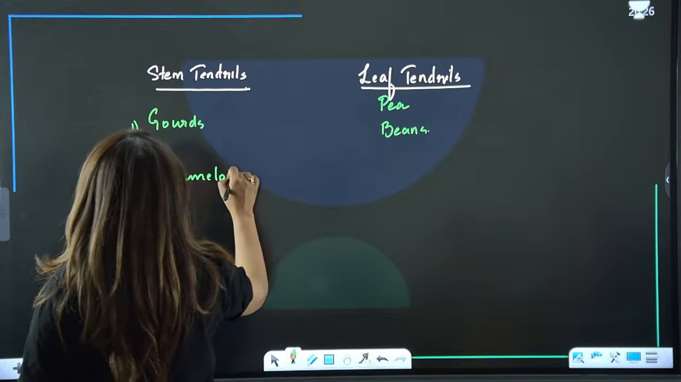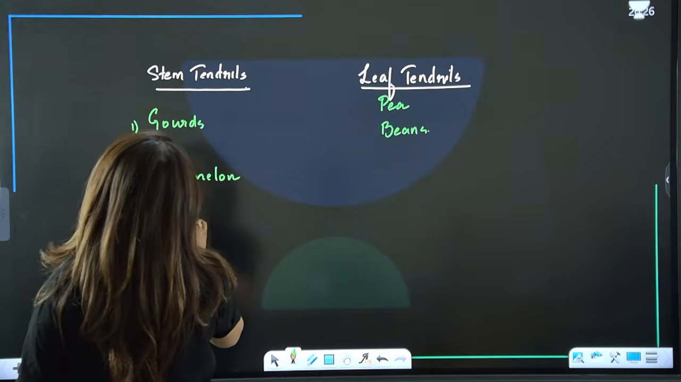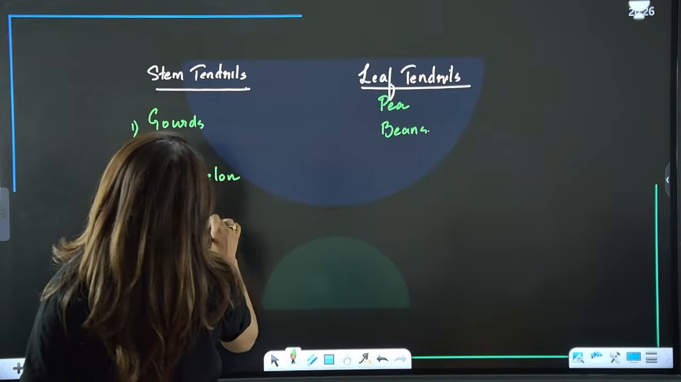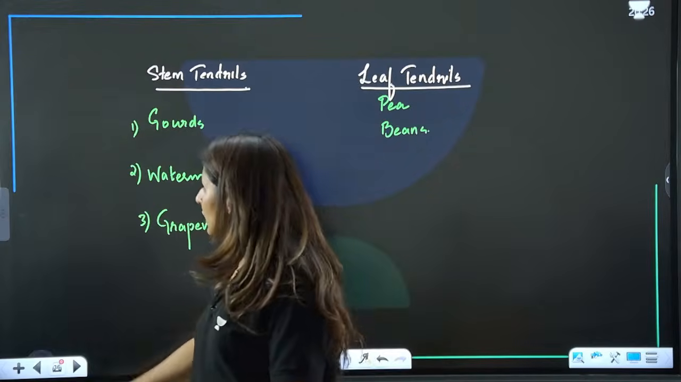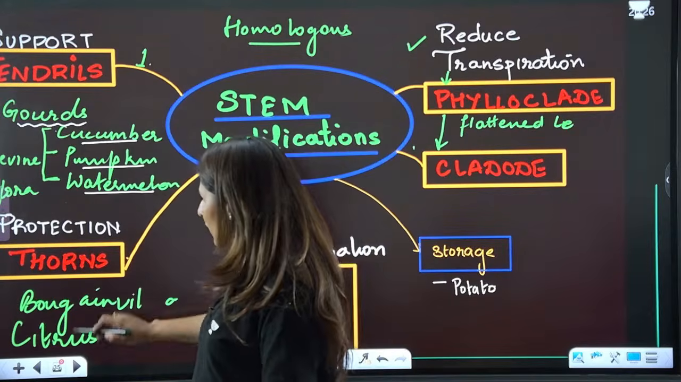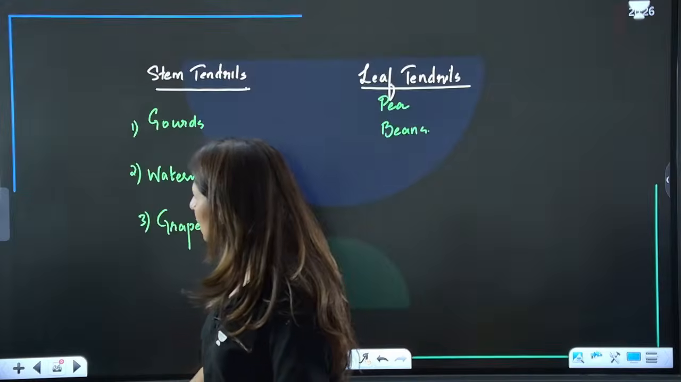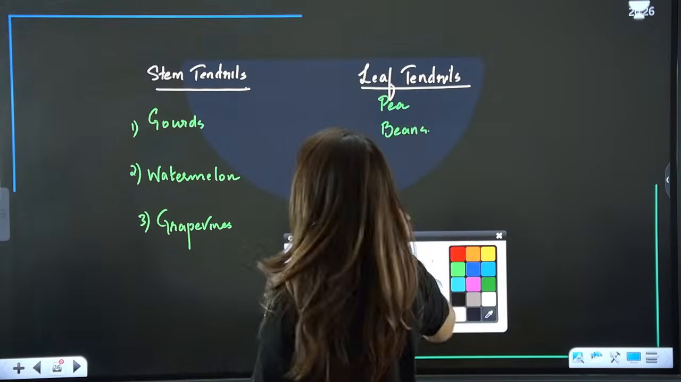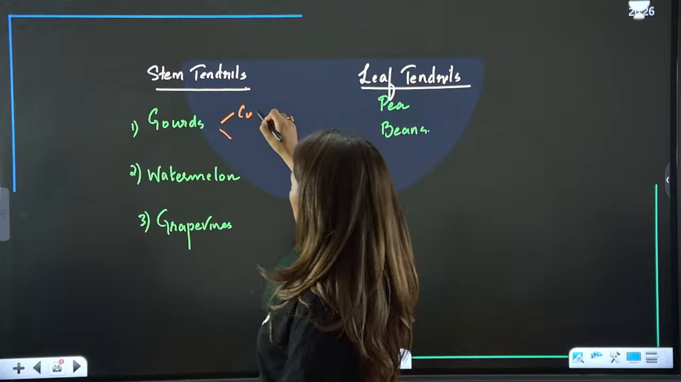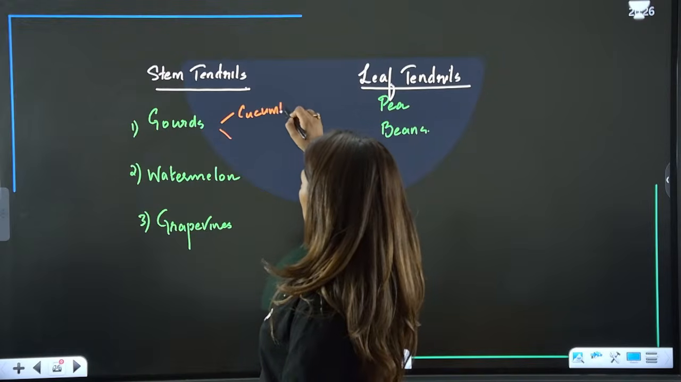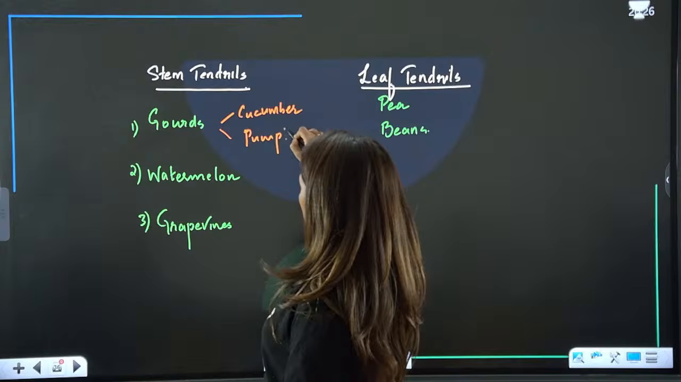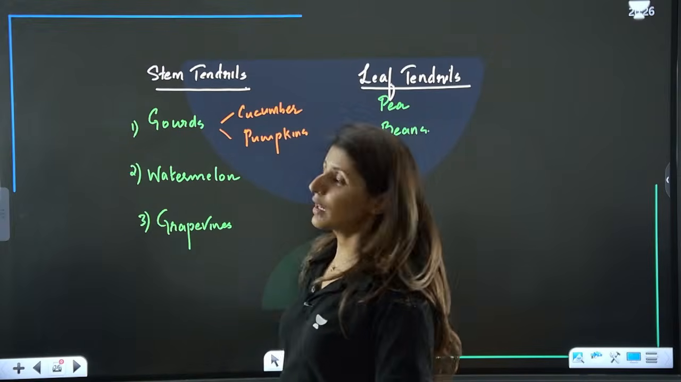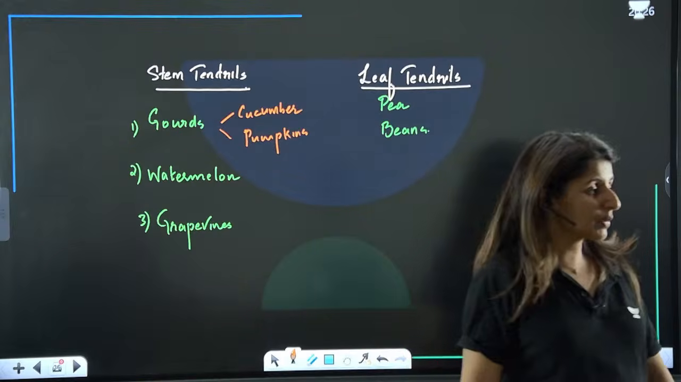Third, it is found in grapevines. That is grapes. Grapevines also have stem tendrils. Is that clear? So cucumber, pumpkins, these are gourds. All the gourds, bitter gourd, bottle gourd, pumpkins, all of them have stem tendrils. Please tell me these points are clear.